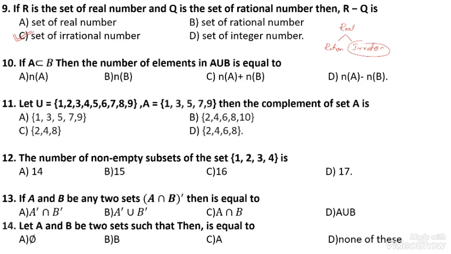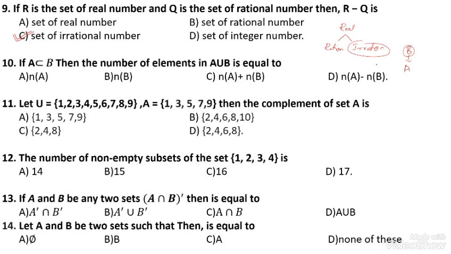Then question number 10. A is a subset of B. Then the number of elements in A union B. A is a subset of B means B is the larger set and A is the smaller. From the elements of the B set, we have to make the set A. That's why B is the bigger set, A is the smaller, otherwise they may be equal.